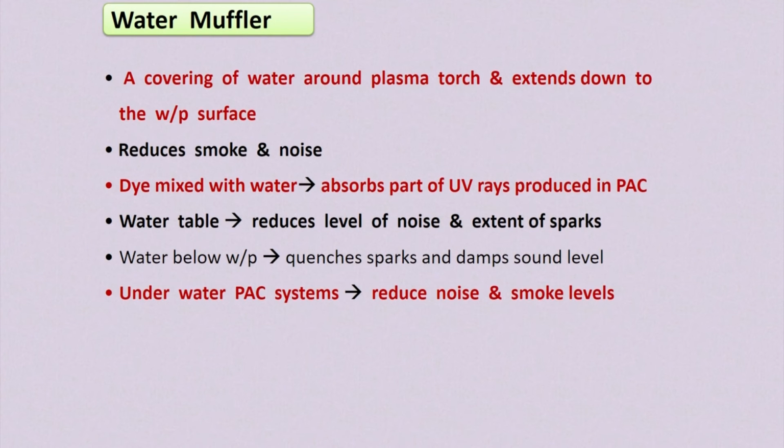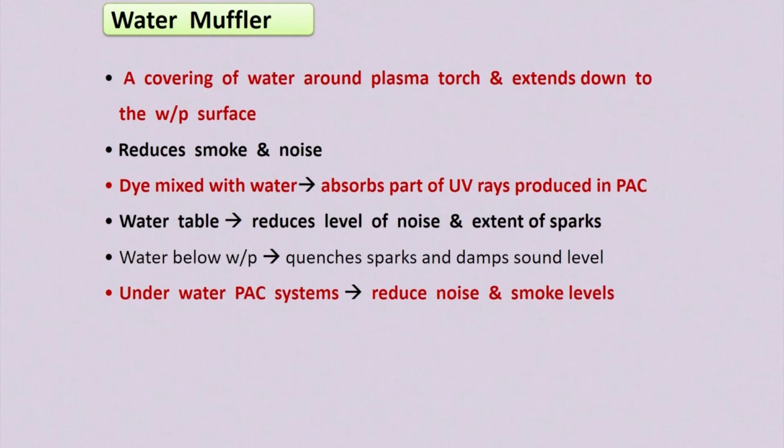So, water muffler is a covering of water around the plasma torch and it extends to the workpiece surface. In case of a water injected torch, a water muffler is generated. A water muffler is nothing but a covering of water around this plasma torch and it extends up to the workpiece surface.